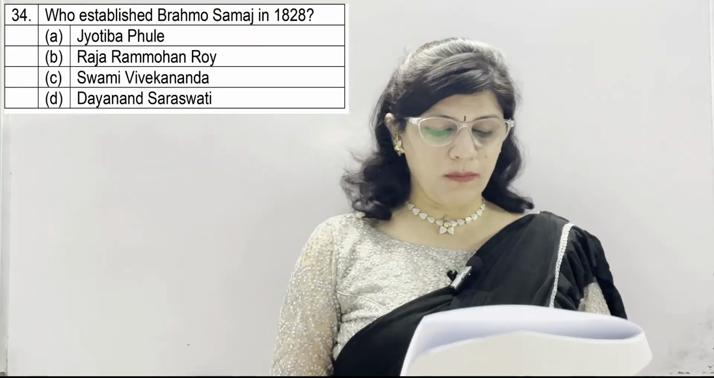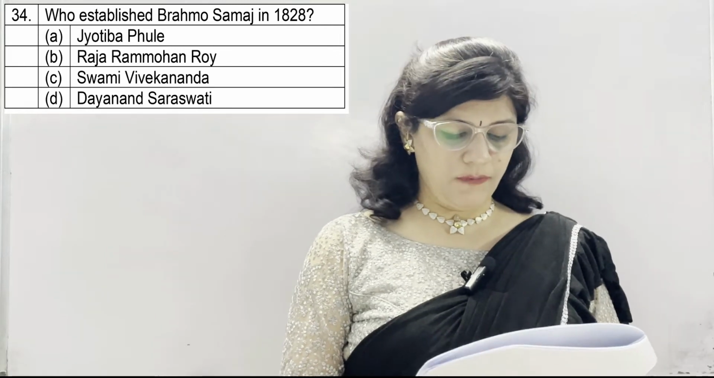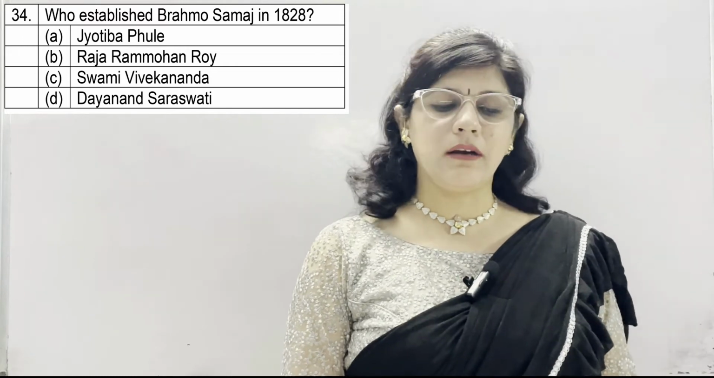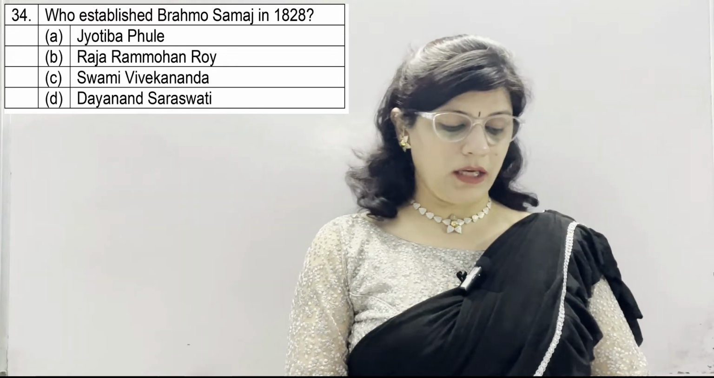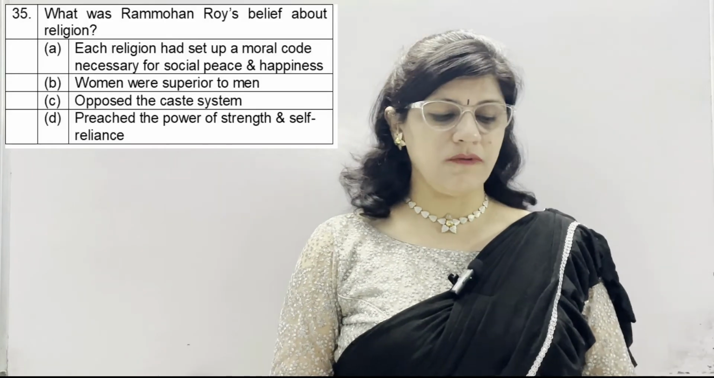Question number 34. Who established Brahmo Samaj in 1828? A option, Jyotiba Phule. B. Raja Ram Mohan Roy. C. Swami Vivekanand. And D. Dayanand Saraswati. And the correct option is B, Raja Ram Mohan Roy.